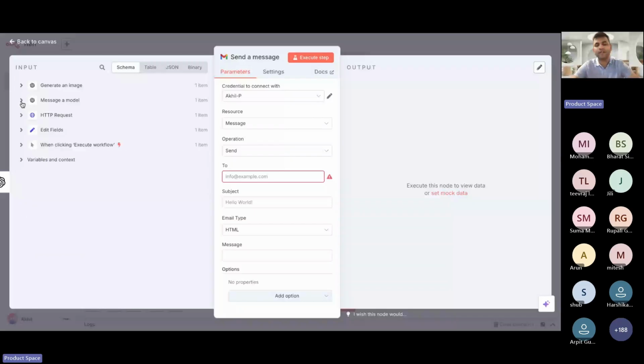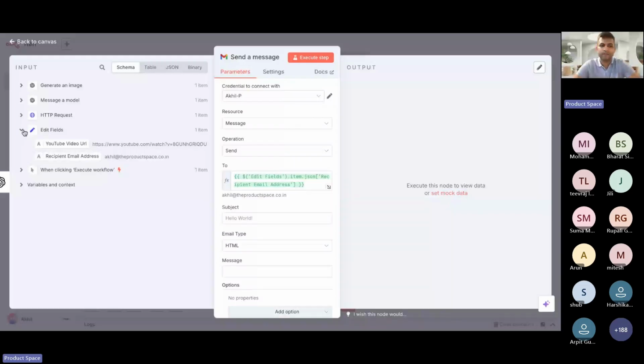So collapse this, click on this, collapse the node which has the more relevant information. Two is, like, to whom you want to send the message. Remember which node has this ID? This detail was there in the second node, so you will just drag and drop this. Got it? Now these nodes, you can just collapse this, and you go to this messenger model. This has all the required information that you need.